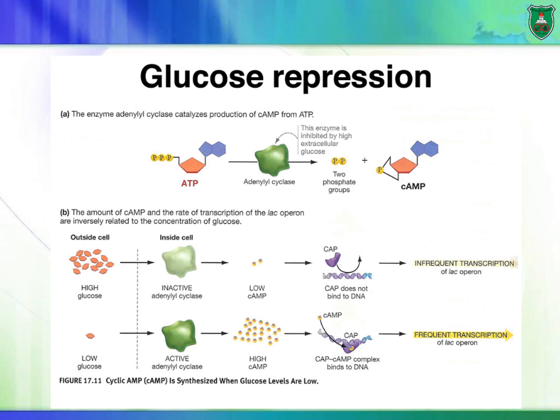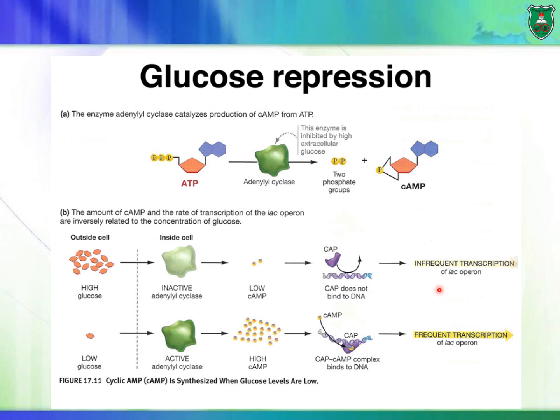So again, ATP is converted to cyclic AMP by adenylyl cyclase, and this adenylyl cyclase is regulated by how much glucose there is in the cell. If there is a high level of glucose outside of the cell, it goes into the cell and inhibits adenylyl cyclase, and there would be a low level of cyclic AMP. Cyclic AMP cannot bind to CAP. CAP in this case cannot bind to the element that is upstream of the promoter. So there would be some transcription, but it's not really efficient because the RNA polymerase is not really pushed by